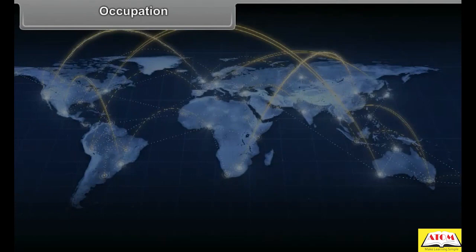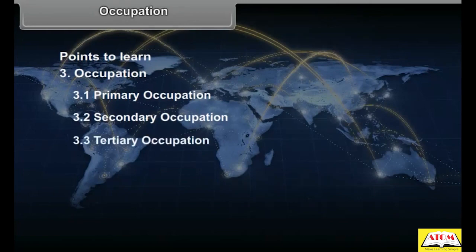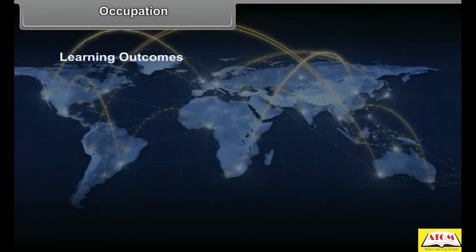Chapter 3. Occupation. Points to learn: 1. Primary occupation, 2. Secondary occupation, 3. Tertiary occupation, 4. Quaternary occupation.